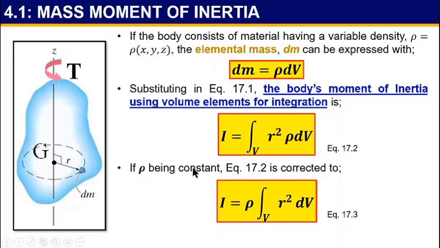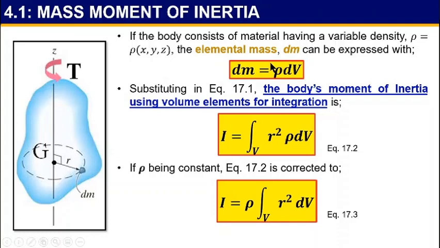If rho is constant, equation 17.2 is reduced to I equal to rho times the integral over V of r squared dv. So this is the equation of mass moment of inertia when you substitute the elemental mass.